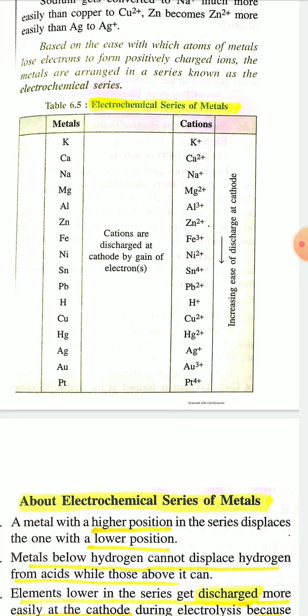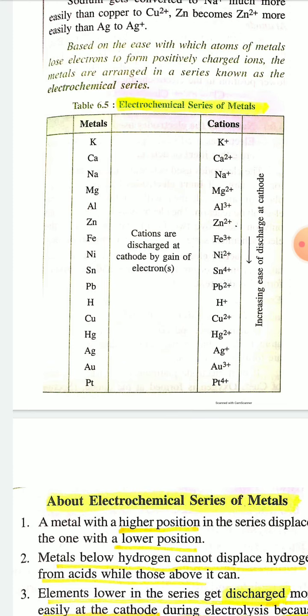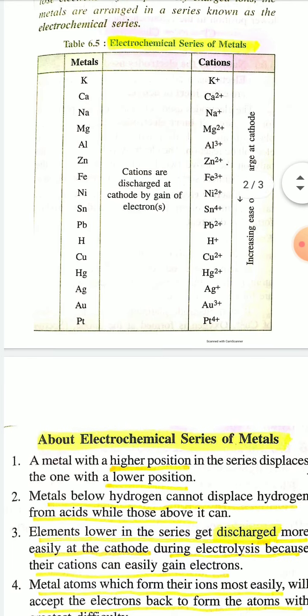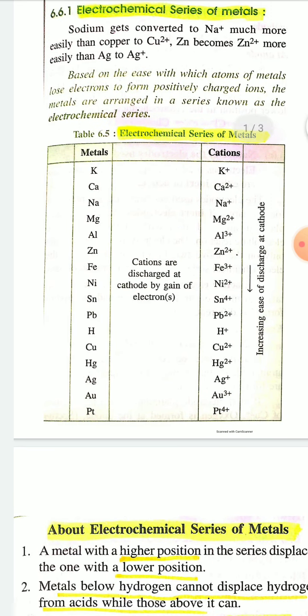So this is the electrochemical series of metals, and you have to remember this series and the position of different metals in it.